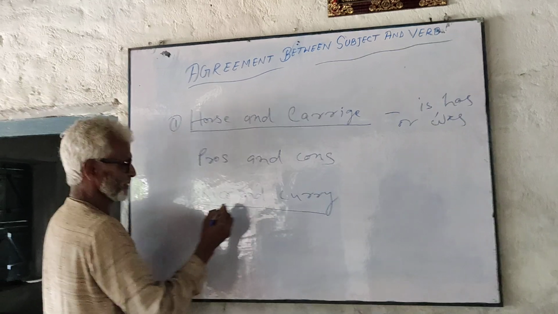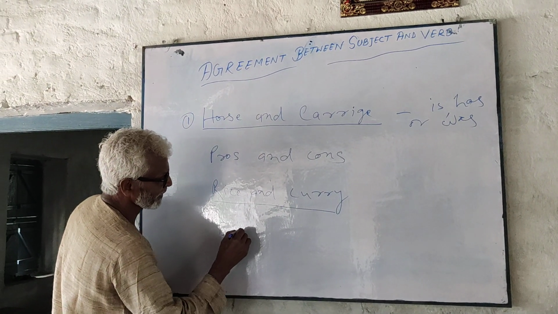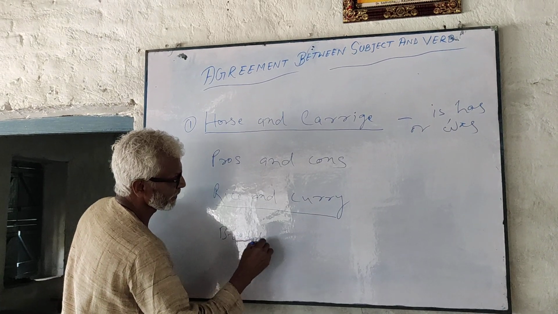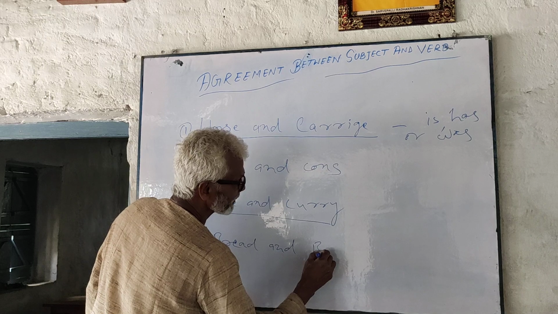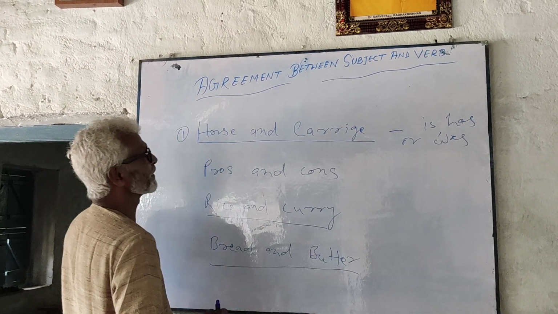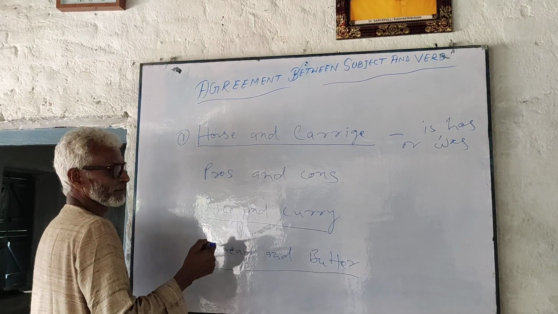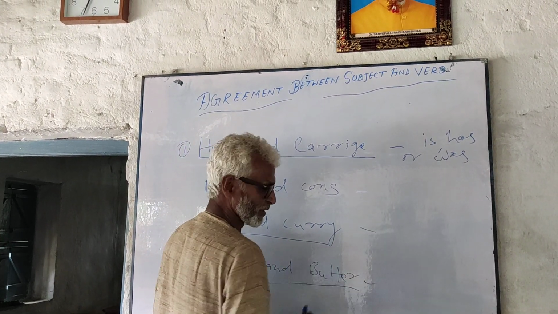That is why. Now, bread and butter. These words are connected by and, but they take only singular verbs.